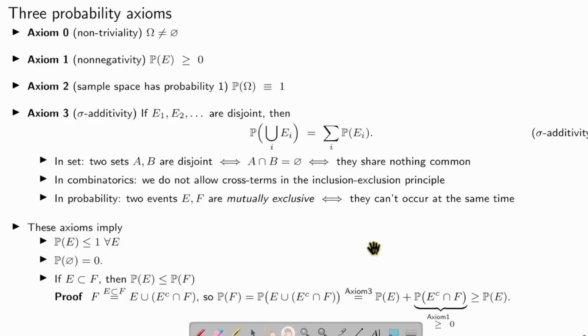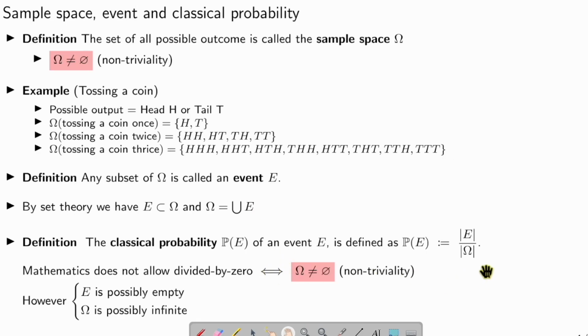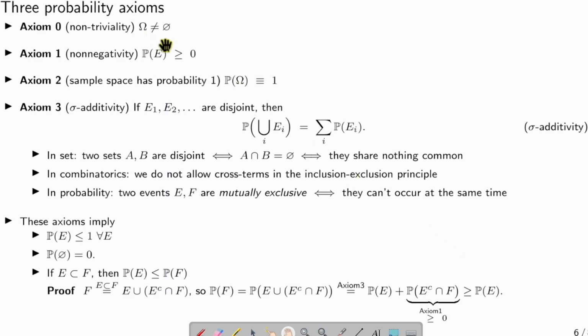When we talk about classical probability, we have some axioms, basic rules. First of all, we consider that omega is not empty. We do not allow division by zero. This is the definition of classical probability: the set E, take the size, divided by the set omega, the sample space, take the size. We don't allow this to be zero, therefore omega cannot be empty.